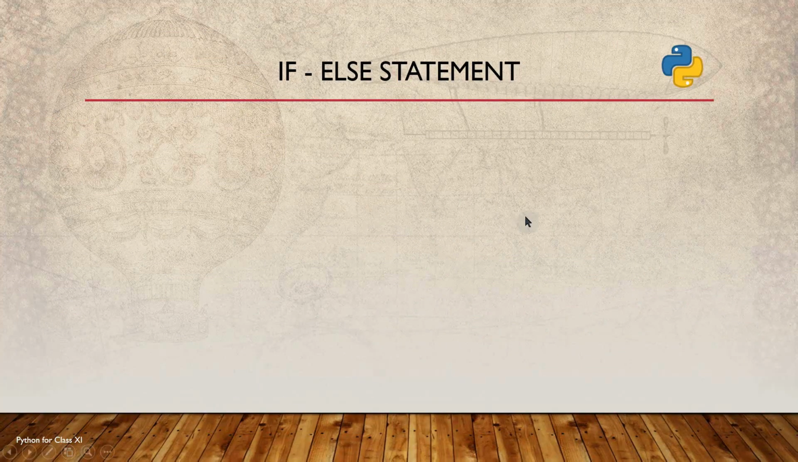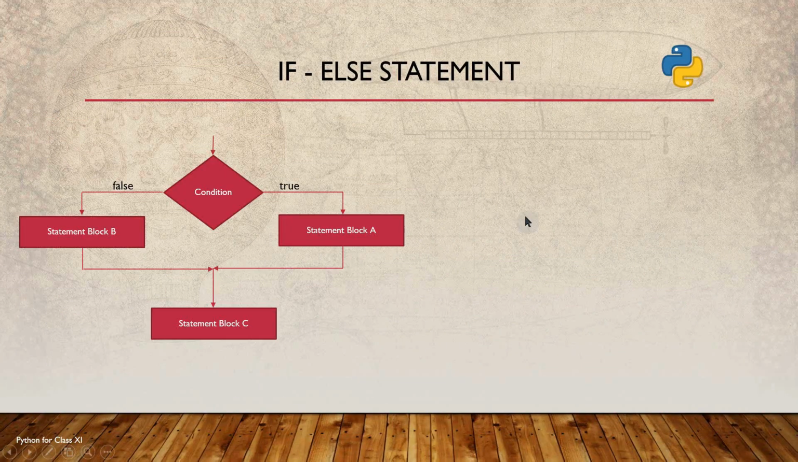So the next type of if statement is the if else statement. Here, if you observe this flowchart, if that condition returns true, then statement block A gets executed. After that, statement block C gets executed. Otherwise, if this condition evaluates to false, statement block B gets executed. After that, statement block C gets executed.